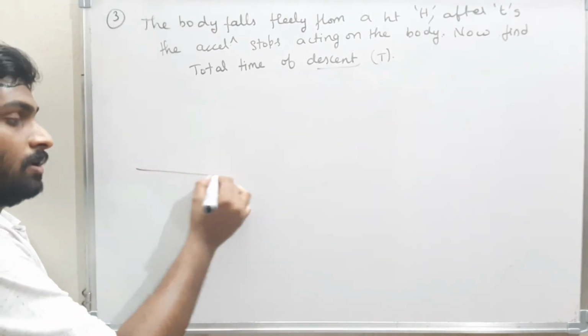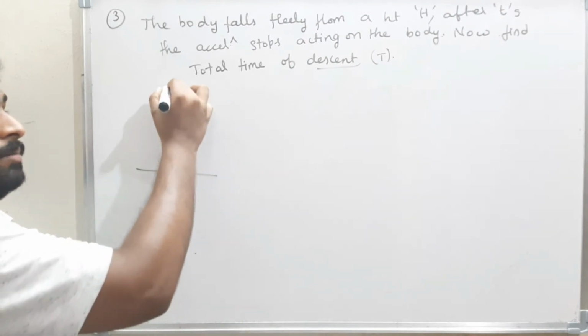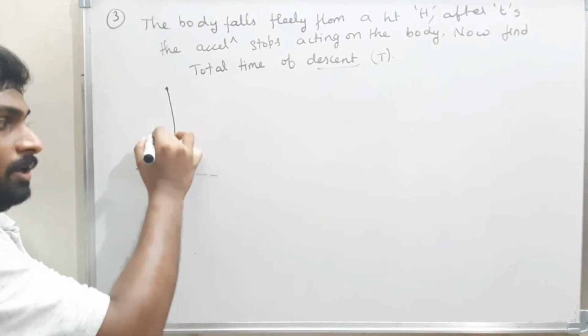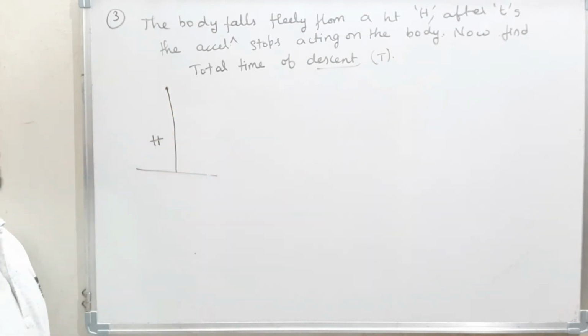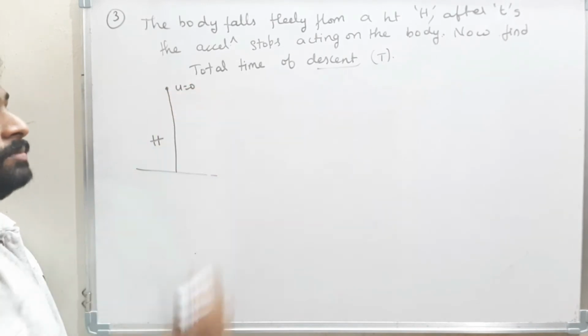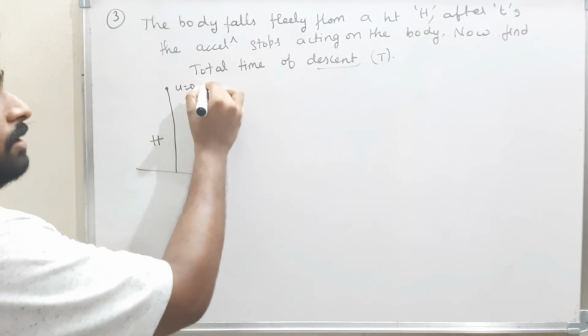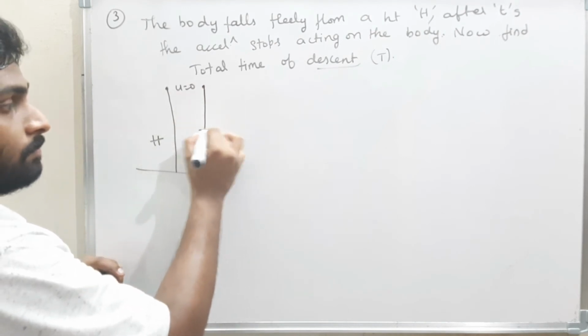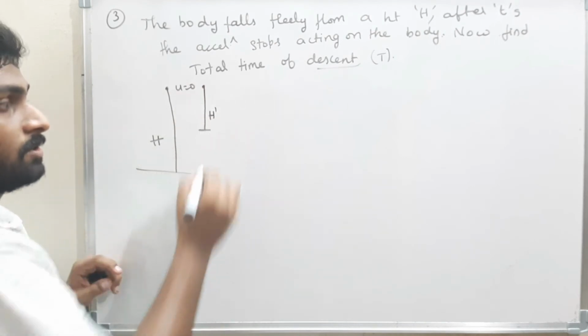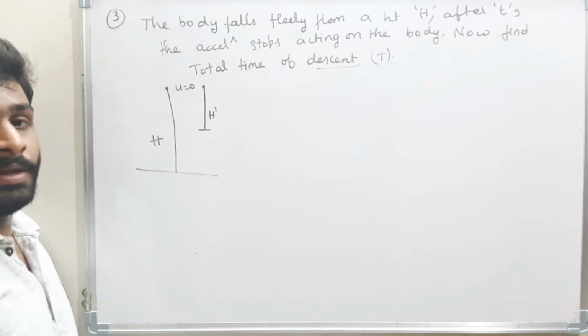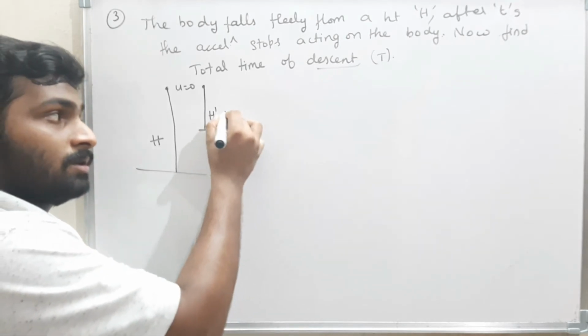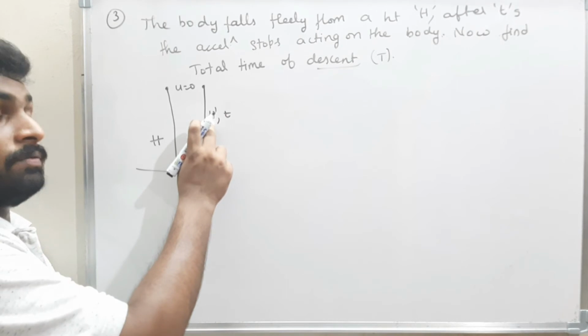What is the question? This is the ground and the body is released freely from a certain height h. Initially the velocity of the body is 0. In some time t seconds, the body will travel from here to here, a distance of h dash.